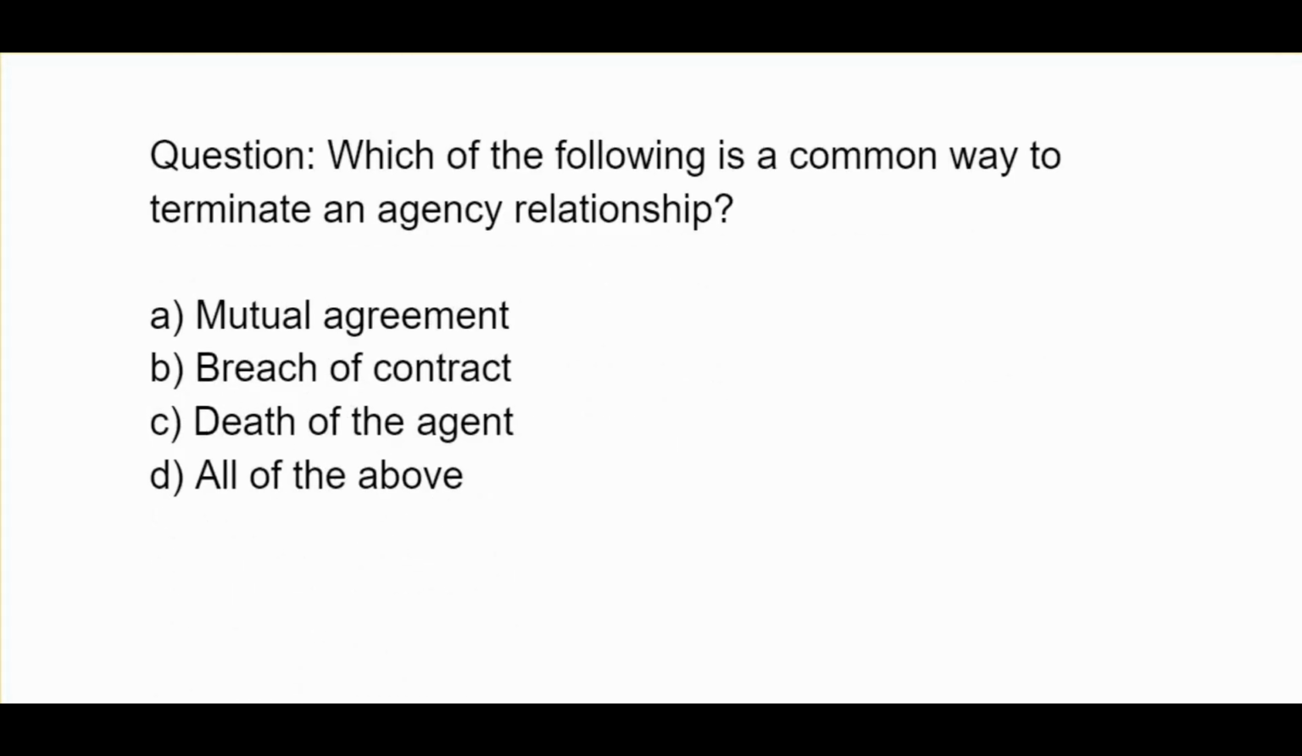Which of the following is a common way to terminate an agency relationship? A, mutual agreement. B, breach of contract. C, death of the agent. D, all of the above.